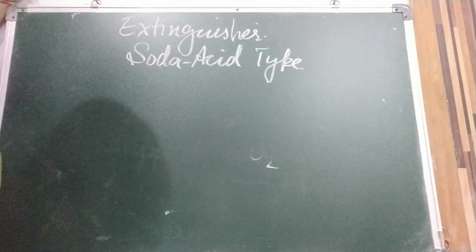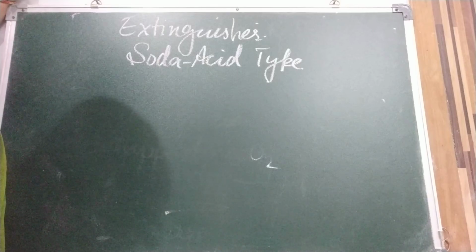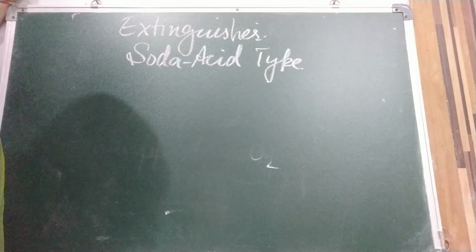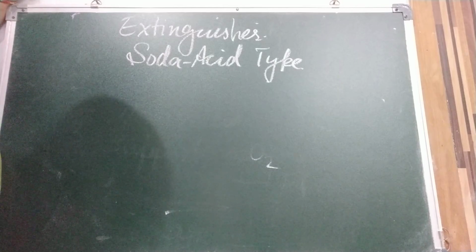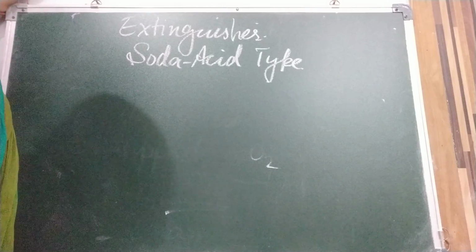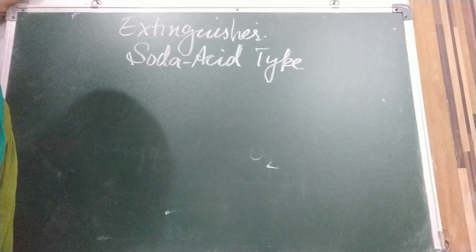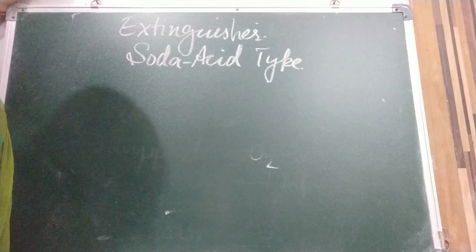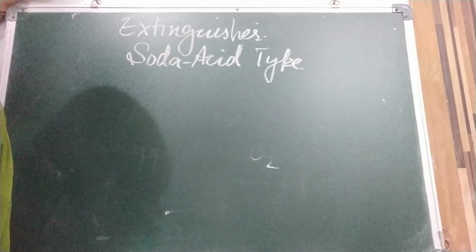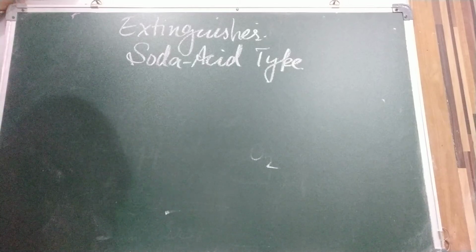In this, the property of acids to liberate carbon dioxide on reacting with carbonates and bicarbonates of metals is utilized. So this property we are going to use in this. There are three parts in a fire extinguisher.